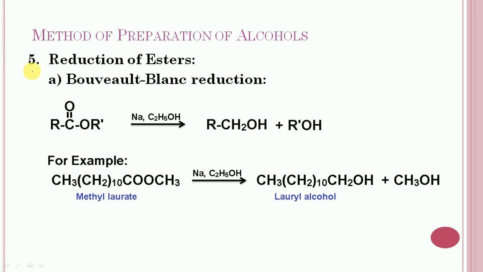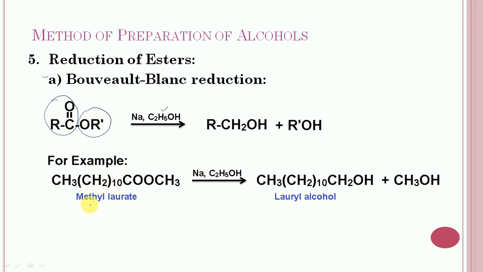Next is the reduction of ester. So first of all, consider the Bouveault-Blanc reduction. This method involves reduction of ester to alcohol with sodium in refluxing ethanol. In this case, a mixture of 2 alcohols will get formed. One alcohol will get formed from this acyl part, and the second will get formed from this alkoxy group. So let us consider the example of this reaction.